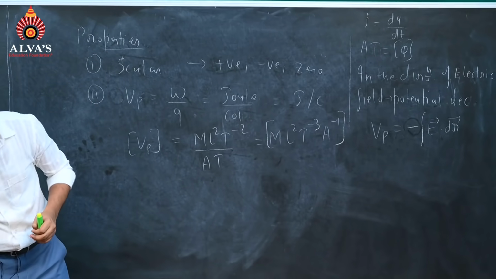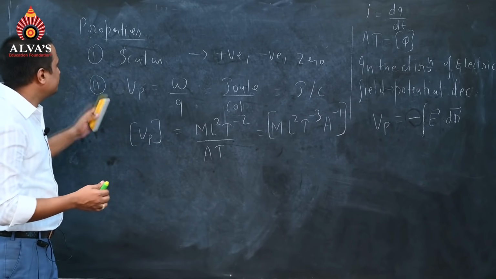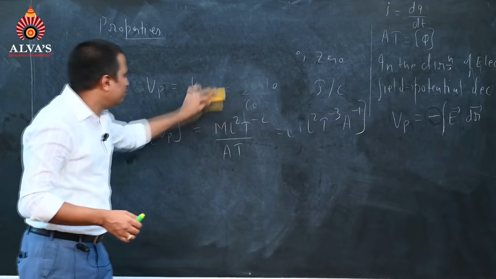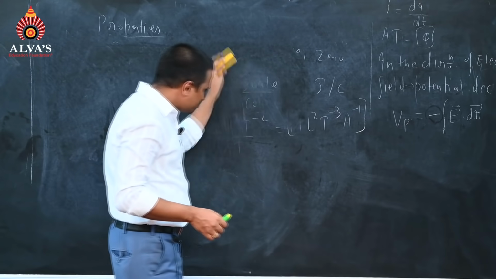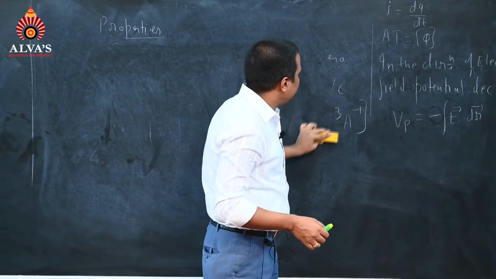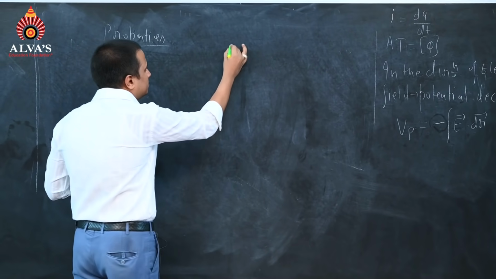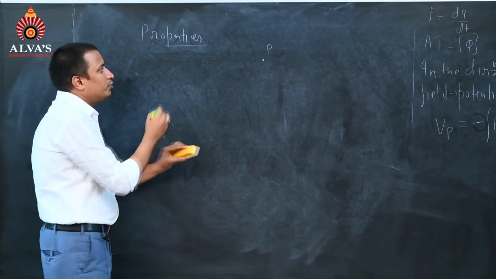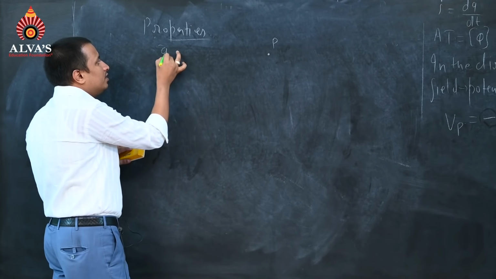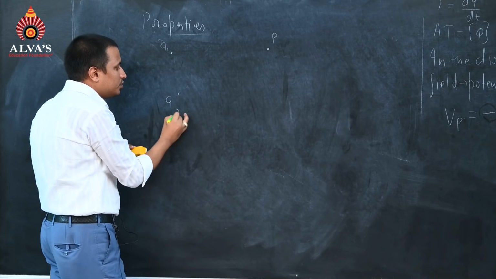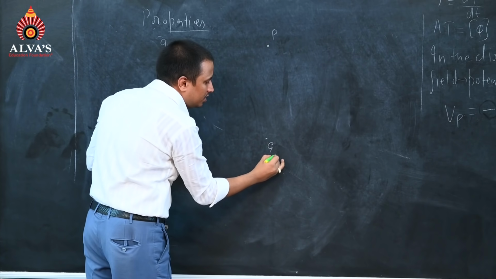Now, we have the fourth property of electrostatic potential: you can directly add it. If I want to write the potential at any point P, let us say we have charge Q1, charge Q2, and n number of charges, let us say Qn.